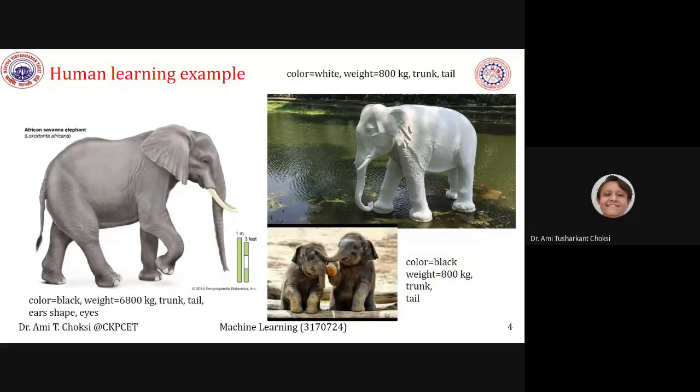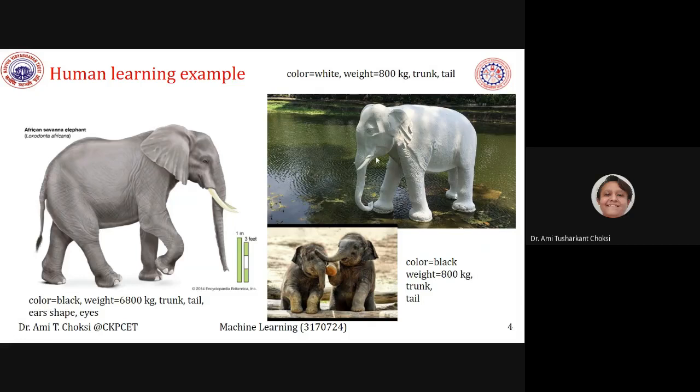Now, after showing this, you have grabbed something. If I show you the second photo, that is the white elephant, will you be able to say it is an elephant only? You can say, yes, ma'am, we have grown up, we know the things. But I'm talking of the child, who has grabbed the information from the first photo that an elephant is of color black. Will they be able to say this is an elephant? They may not be.